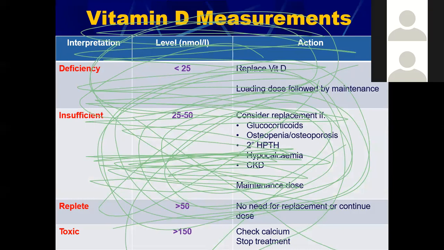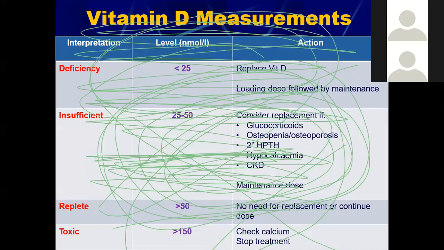So if a person is deficient, the actions that we should perform are to replace the vitamin D. Then we should give the initial loading dose followed by the maintenance dose. So this is the population where the most intervention is needed. That is, the deficiency of vitamin D has occurred in this patient. We should replace the vitamin D levels. Then we should give the lifestyle advices, and we should consider long-term preventive therapies and maintenance doses also.